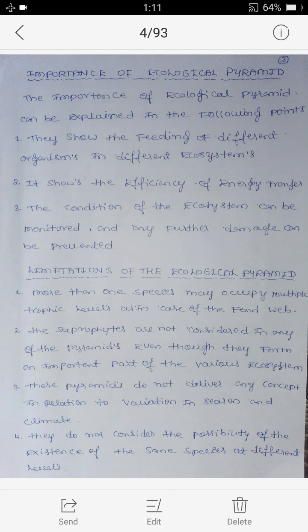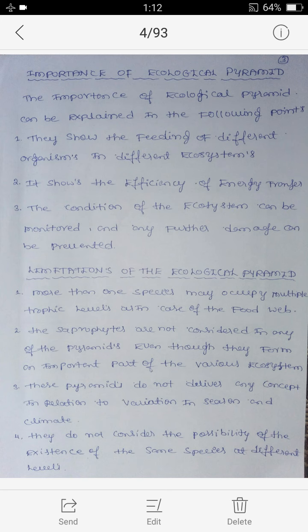Next is importance of ecological pyramid. The importance of ecological pyramid can be explained in the following points. First one, they show the feeding of different organisms in different ecosystems.